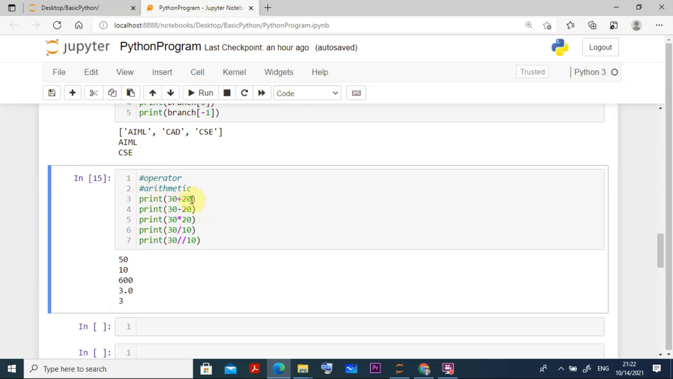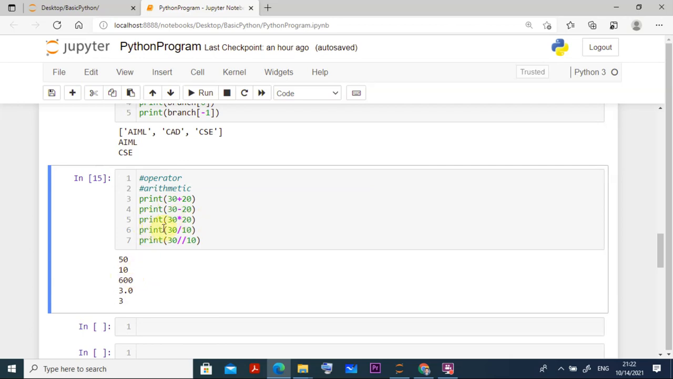I am going for two numbers, 30 and 20. Print 30 plus 20. This is the addition operator, and the output is 50. Similarly, print 30 minus 20, it is coming 10. Print 30 into 20, it is coming 600.